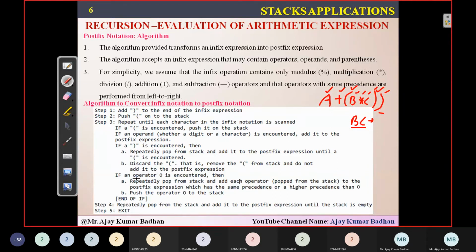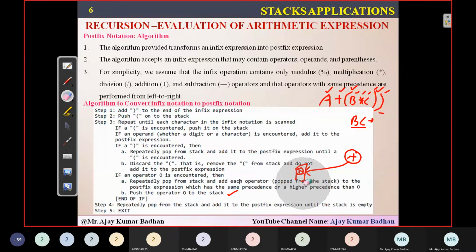Now, if an operator is encountered, what do I have to do? Repeatedly pop from the stack. Whenever an operator is coming up, and there is another operator in the stack, suppose the priority of this operator is less than the operator present in the stack. Then you have to remove that operator from the stack because it has higher priority. We give higher priority to the one in the stack, so we remove it from the stack, and then this operator will be pushed onto the stack.